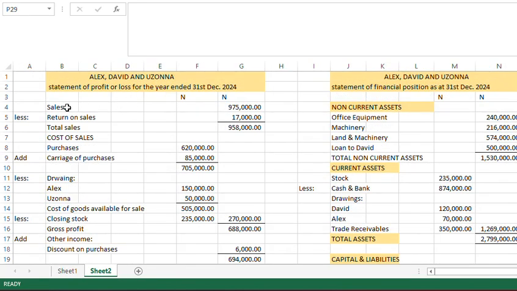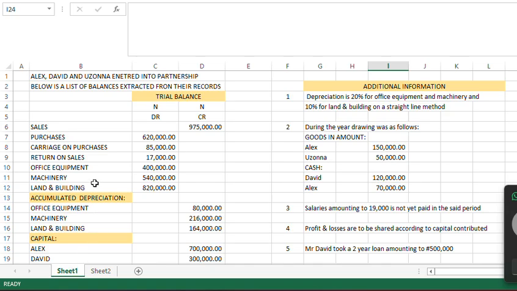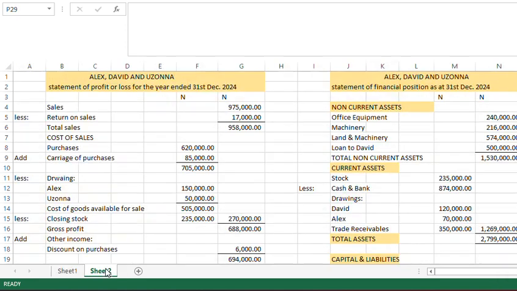Then when sales is made, there was a return. Customers who returned after we've sold to them actually returned goods, that's return on sales amounting to 17,000 naira, which means they returned back some of our goods. So it's going to reduce our sales. That is why you see less return on sales.